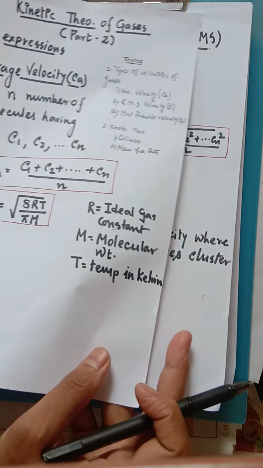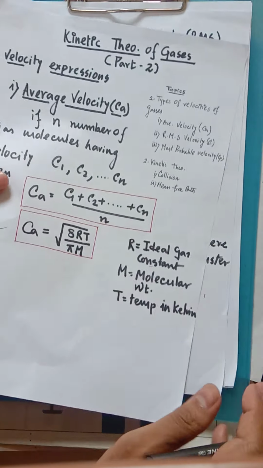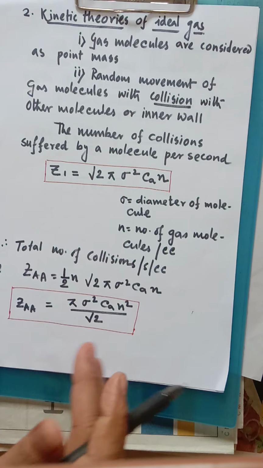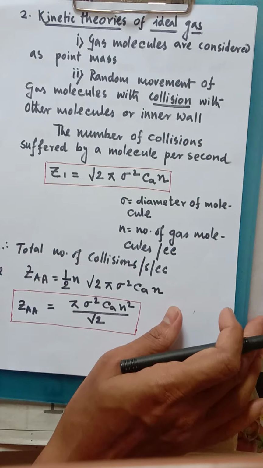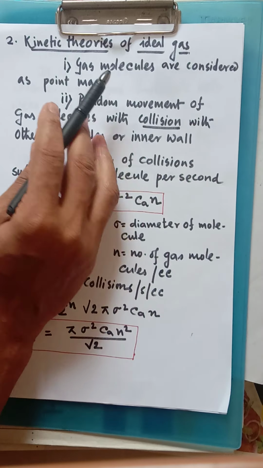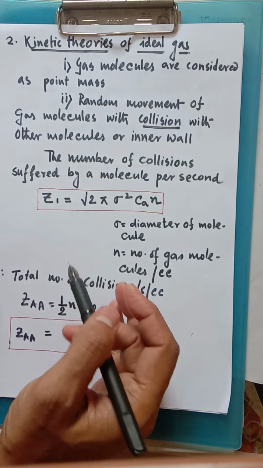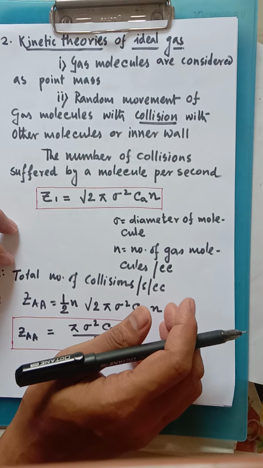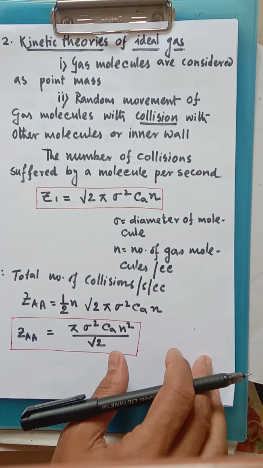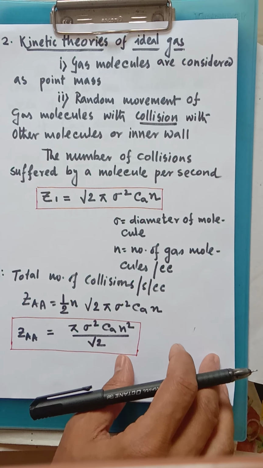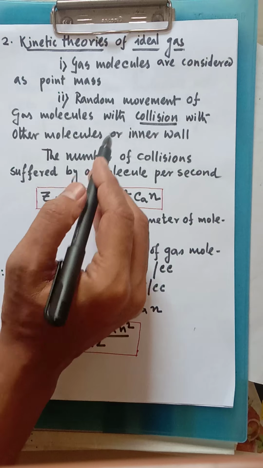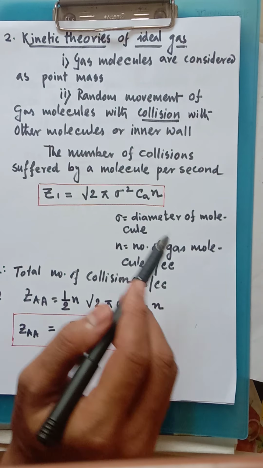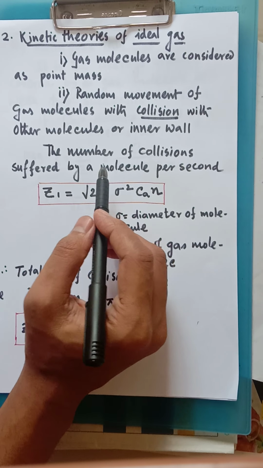Now moving to the next part, that means kinetic theory. Let us think about the kinetic theory. The basic theory we all know. Many kinetic theories are there for ideal gases. I have not mentioned all the things, only very few things that I think we all know. The gas molecules occupy the tiny parts, and each and every part is known as a molecule. And gas molecules are considered as point masses, very small point masses.